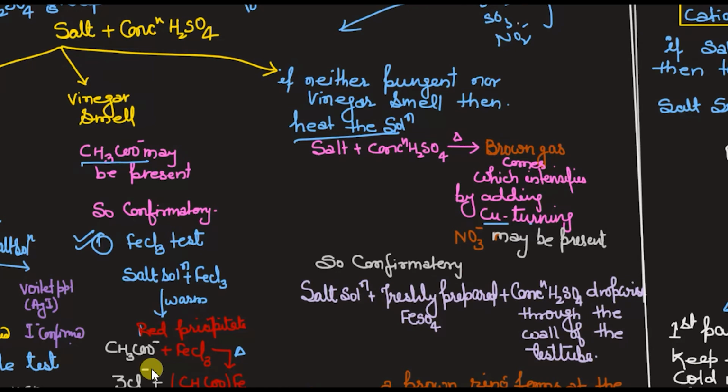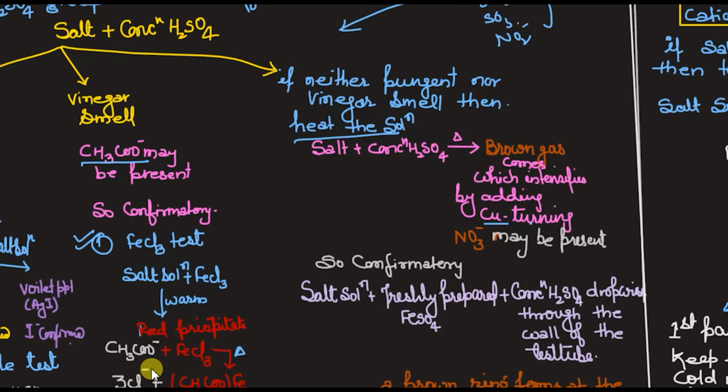If you already observed brown fumes just on heating, then on adding copper turnings this will be intensified, the brown fumes will increase. And if you didn't get them earlier, you will get the brown fumes now. Got it? So if you get brown fumes when salt and conc H2SO4 are heated on adding copper turnings, then you will get the brown fumes.